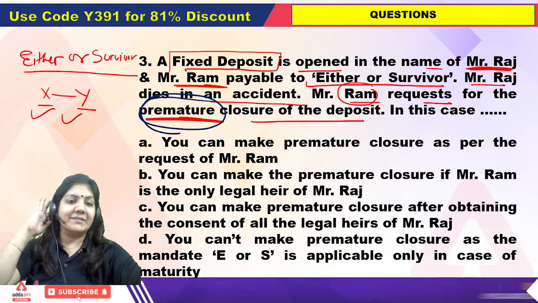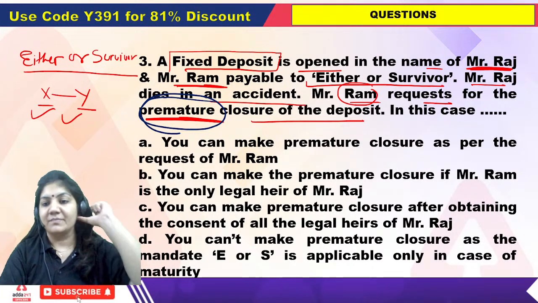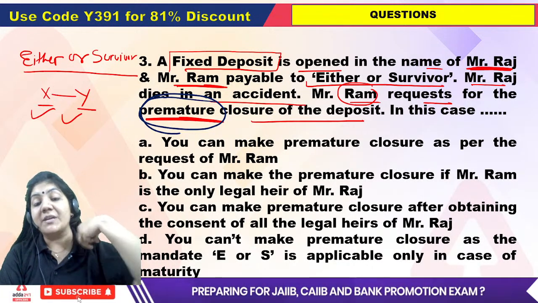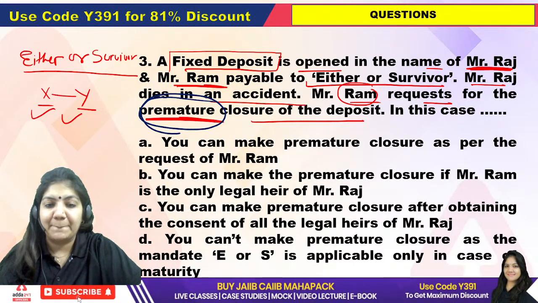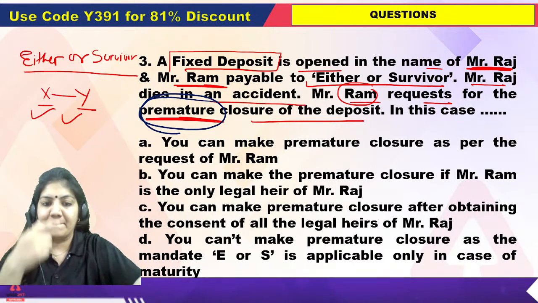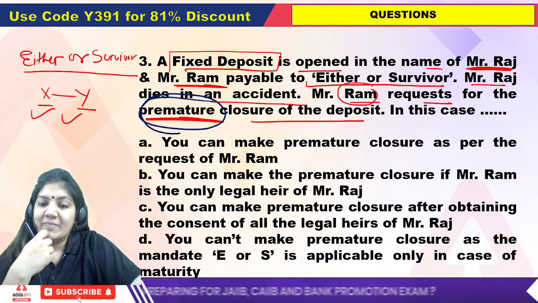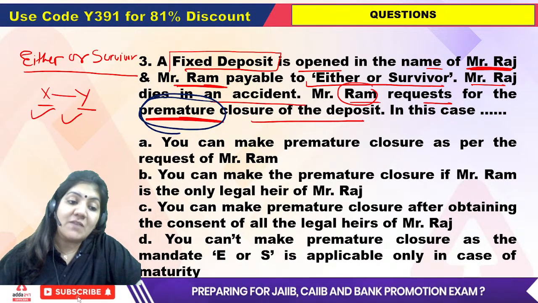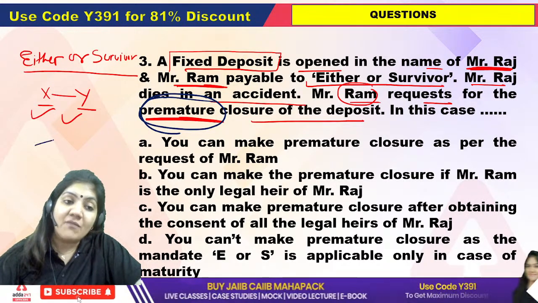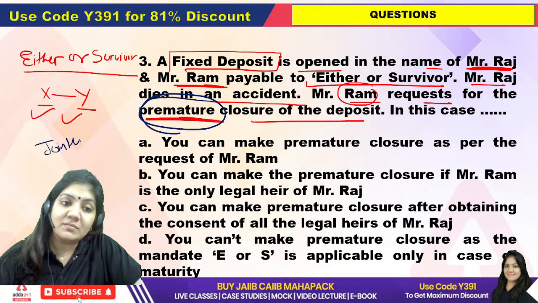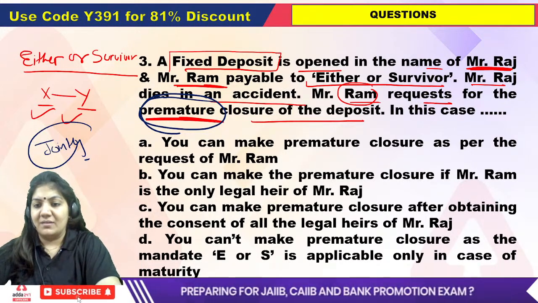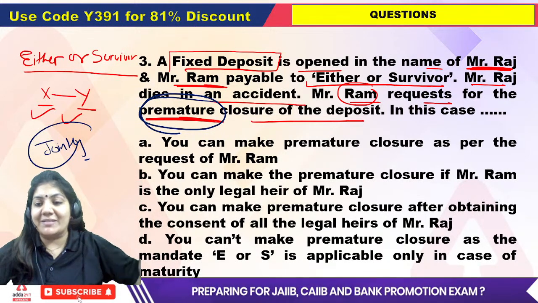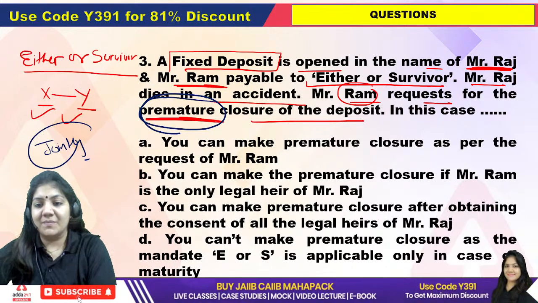Tell me the exact answer. It's about the premature FD class, premature FD, third one. First of all, tell me for the premature FD whether the signature will be demanded jointly or either. Just remember this one table which I have shown you.